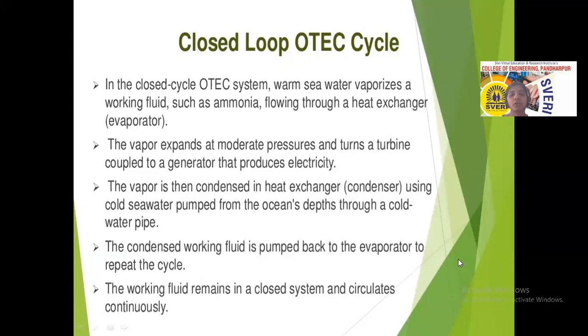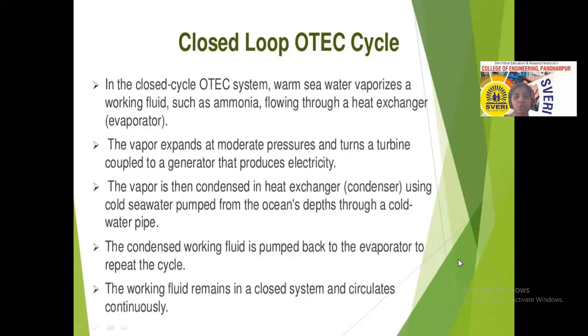Okay, on the screen you can see the closed loop ocean thermal energy conversion cycle. So how exactly can the closed loop ocean thermal energy conversion cycle work? In the closed cycle OTEC system, warm seawater vaporizes a working fluid. That means the warm water available at the earth's surface. Basically, whenever solar radiation falls on the surface of the ocean during the daytime, the surface of the ocean gets heated. That means the water available at the surface gets heated.